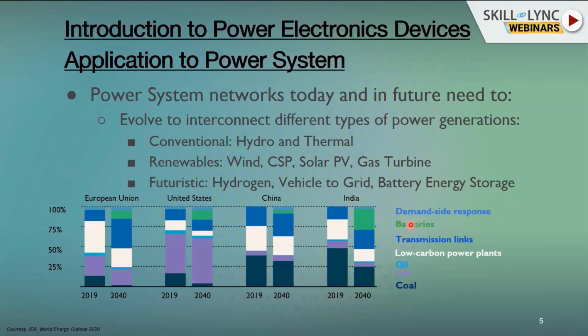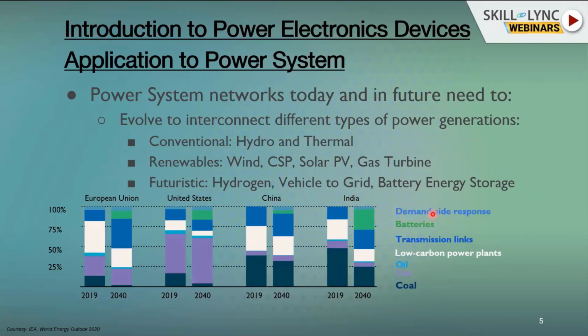And then comes the batteries. If you see batteries, even compared to the European Union and the US, batteries in India are going to play a vital role in future. This is not because we are going to pioneer that, but because we already have a lot of blackouts, which means we are already more adapted to the use of UPS at our homes. So we are already familiar with this kind of technology, maybe at kilowatt levels, but now we are going towards megawatt levels. That is the difference, and that's why India could have more battery technology in future.